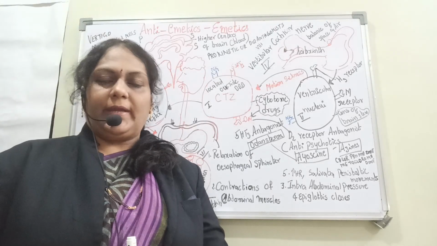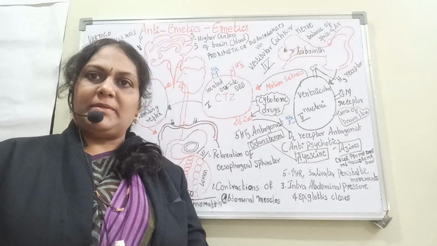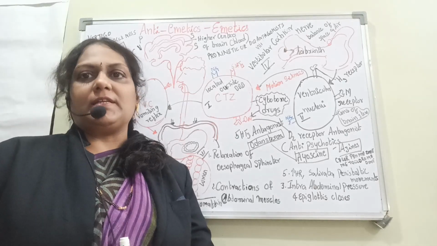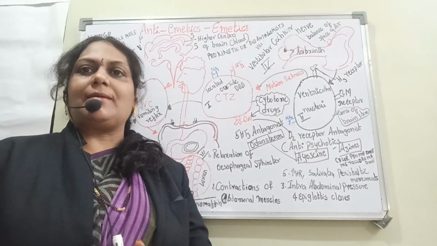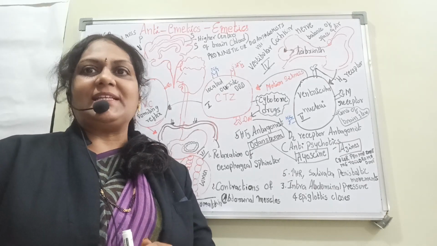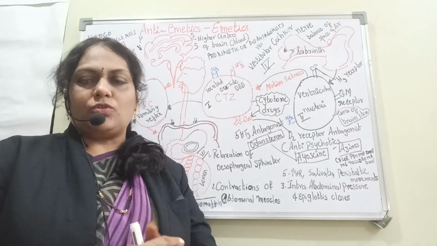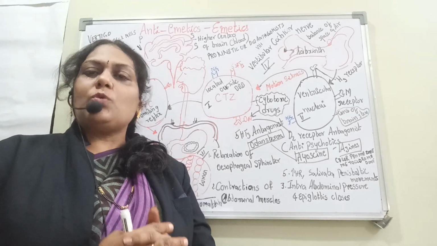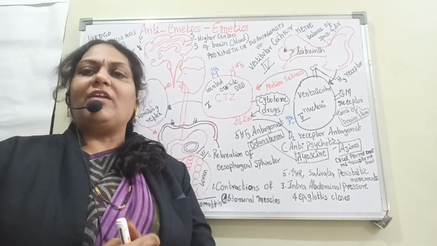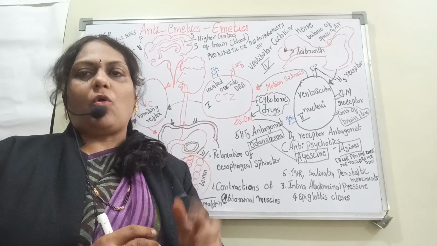Let me start one more topic regarding pharmacology, called anti-emetics. Anti-emetics is a word showing something against the word emetics. So we can understand what emetics is. Emetics is a word meaning to drive out or to take out. So what are we trying to take out, and why is it happening? This is all related to the word emetics.